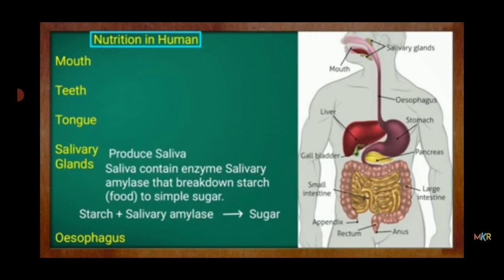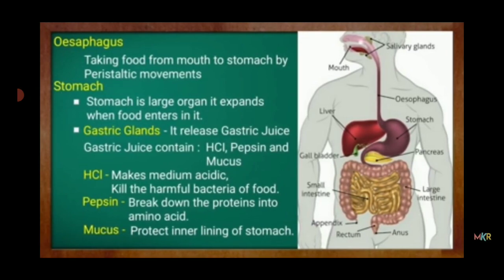Then all the crushed food mixes with the saliva and goes into the tube-like structure, which is also called the esophagus. The food travels through the esophagus and goes to the stomach. In the stomach, three things are released, that is HCl, mucus and pepsin.